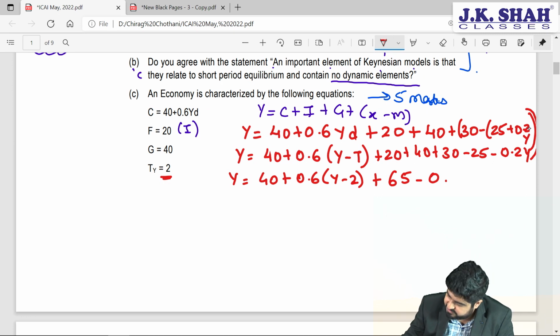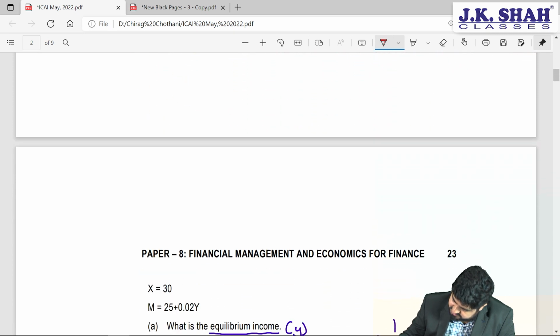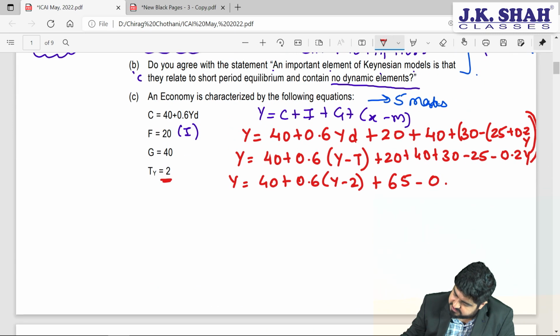Apologies, here I have written 0.2Y, but it is not 0.2Y, it is 0.02Y. So here it will be minus 0.02Y.